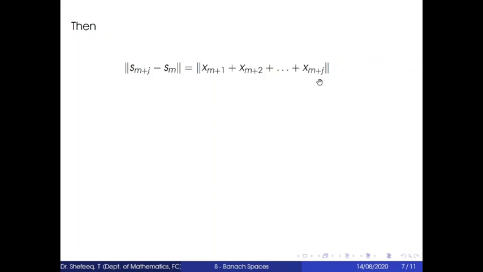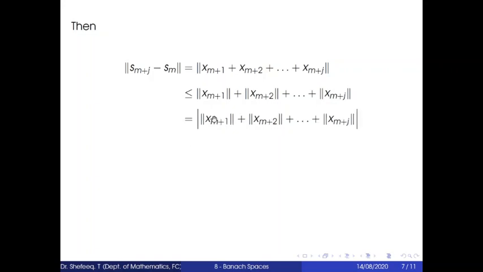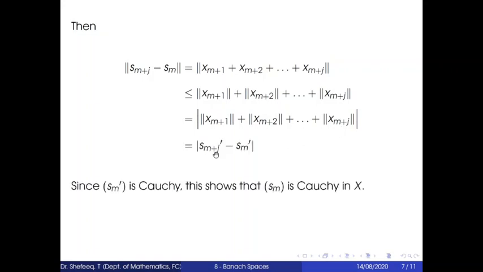Which is less than or equal to, splitting this norm, norm xm plus 1 plus norm xm plus 2 plus etc plus norm xm plus j. That is equal to the modulus of Sm plus j dash minus Sm dash.